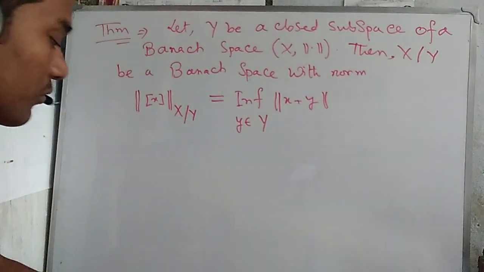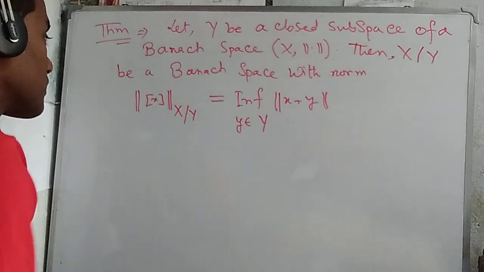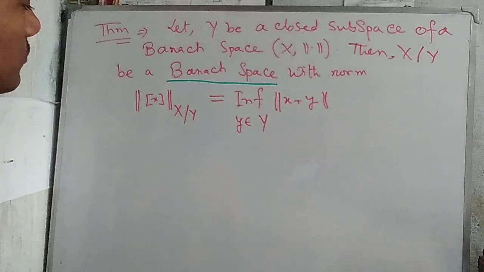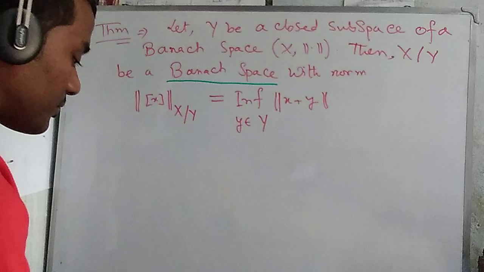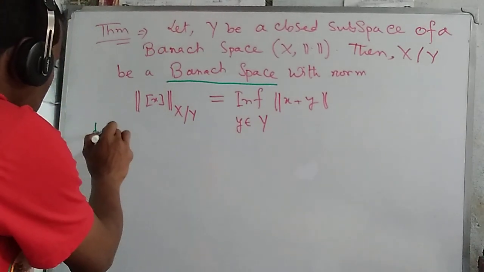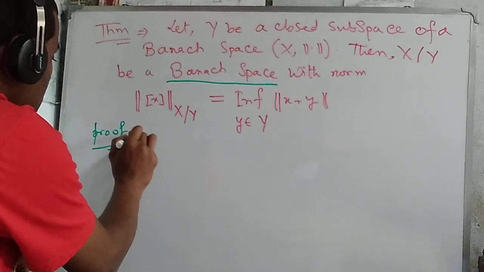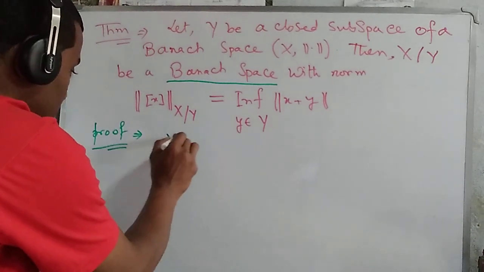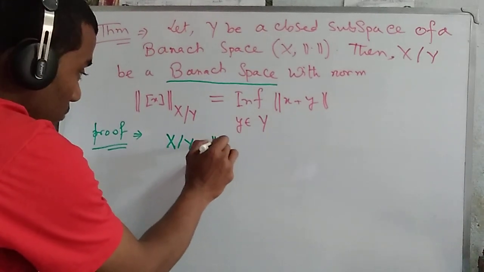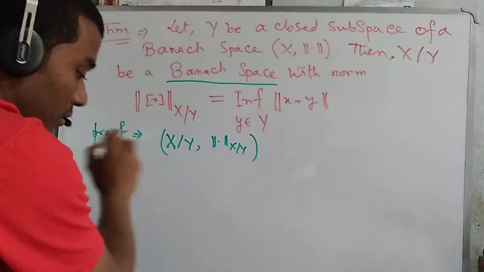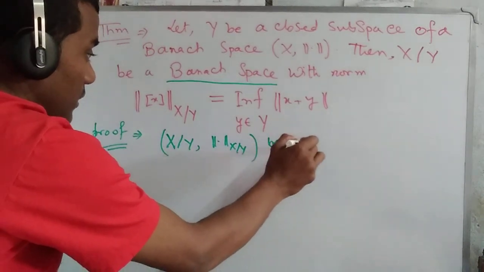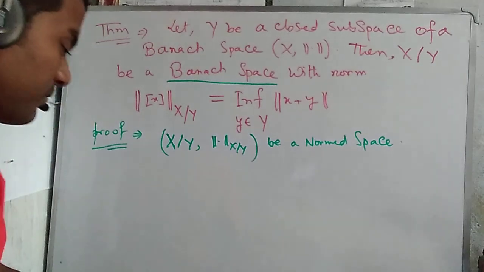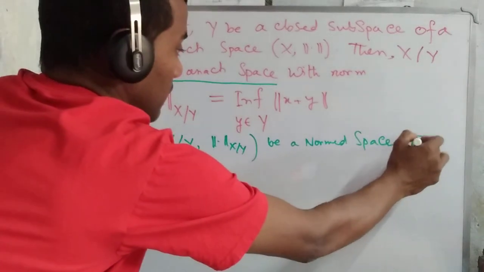Okay, we start the proof. We are going to discuss that this X quotient Y is a Banach space with this norm. Now we write the proof here. We know that X quotient Y with this norm is a normed space.